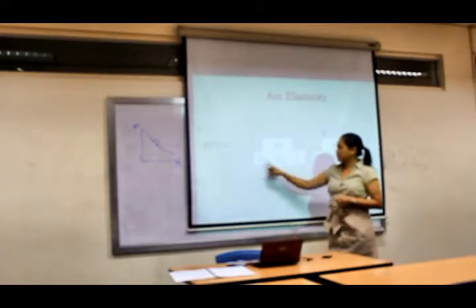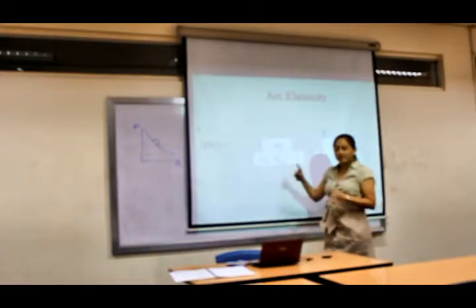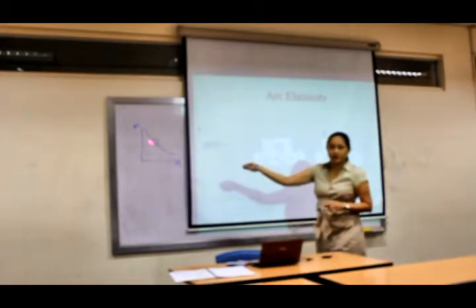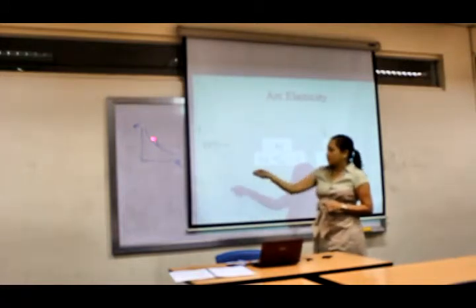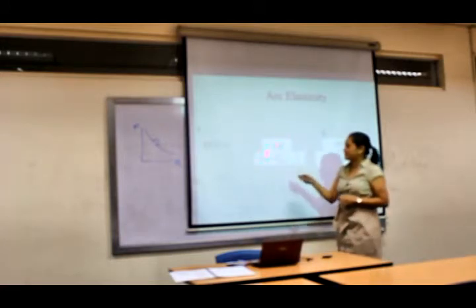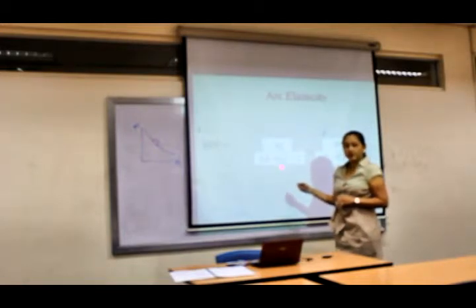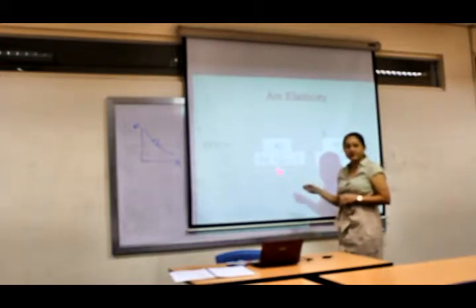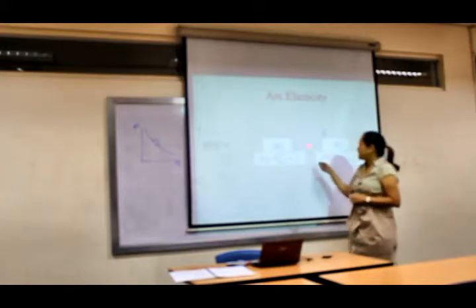Divided by, now this is rather unwieldy, you can just write it down as Q average. Basically, remember, we're looking at arc elasticity. We're looking at 2 points. And we said this is 10,000 and this is 20,000. So the numerator will be 10,000. The denominator is the first figure, 10,000, plus the second figure, 20,000. So that's 30,000 divided by 2 or 15,000. Again, you can just mark this as Q average.